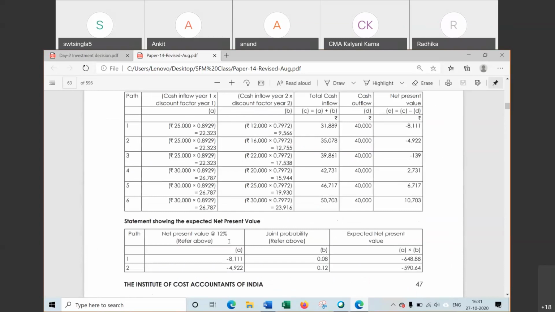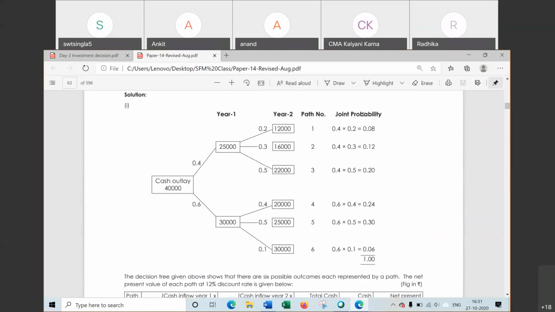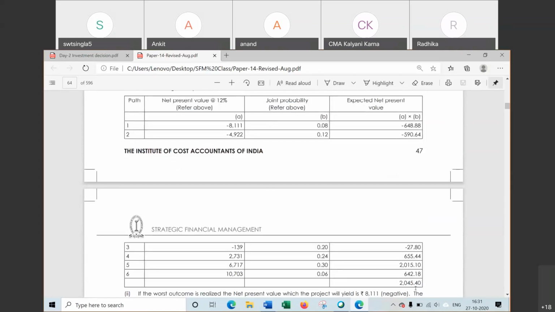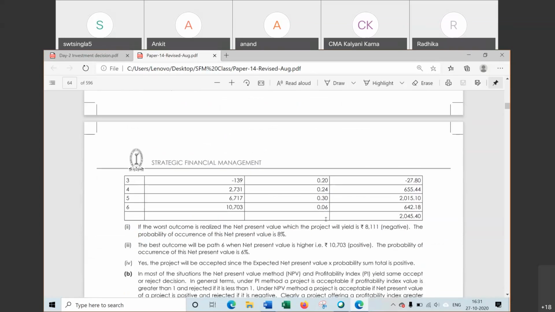This table has been used here, these values. Now joint probability, this is the joint probability we have taken, this figure. Now we have to multiply, this one will be expected net present value. That is net present value multiplied with probability. That expected value we have read in portfolio also. Now this one will be the values. Now two tables are there.